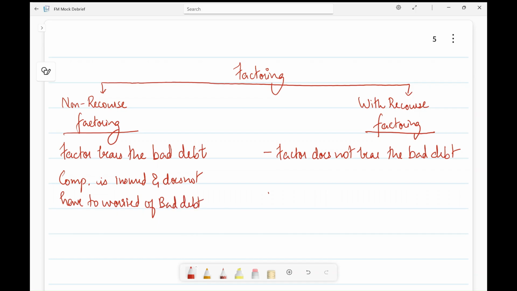But in the case of with recourse factoring, what happens? The factor does not bear it, and the company bears the bad debt.